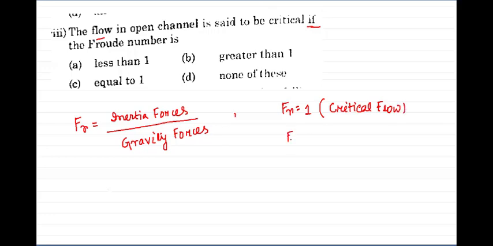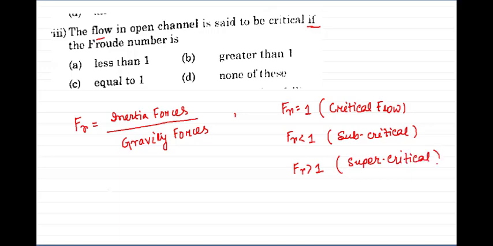If Froude's number is less than 1, we know it is subcritical flow. And if Froude's number is greater than 1, it will be supercritical flow. Okay sir, so our answer: the flow is said to be critical when Froude number is equal to 1.